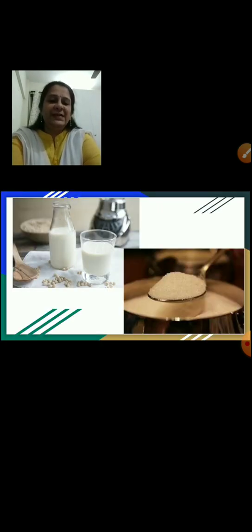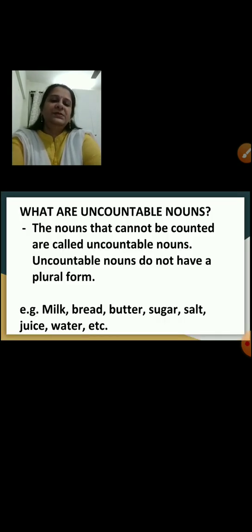What do you see in this slide, children? You see milk. You see some sugar. This also cannot be counted, and that is why they are called uncountable nouns. So what are uncountable nouns, children? The nouns that cannot be counted are called uncountable nouns.